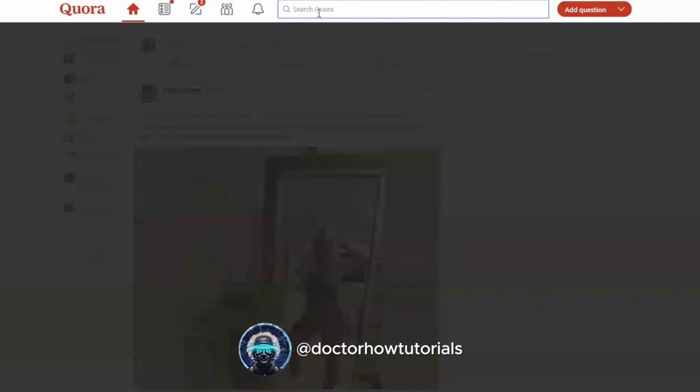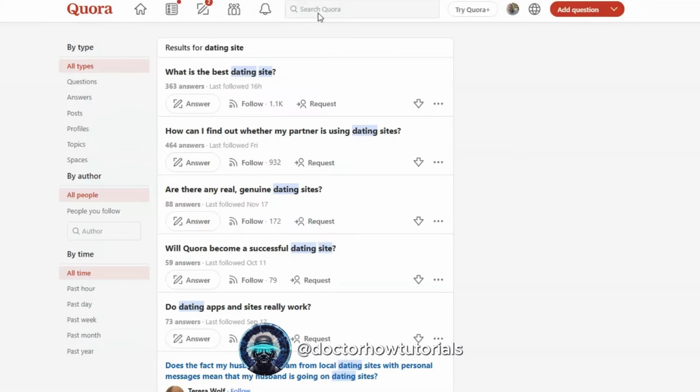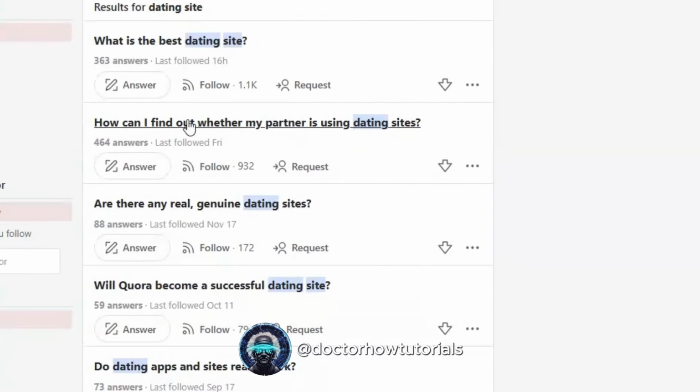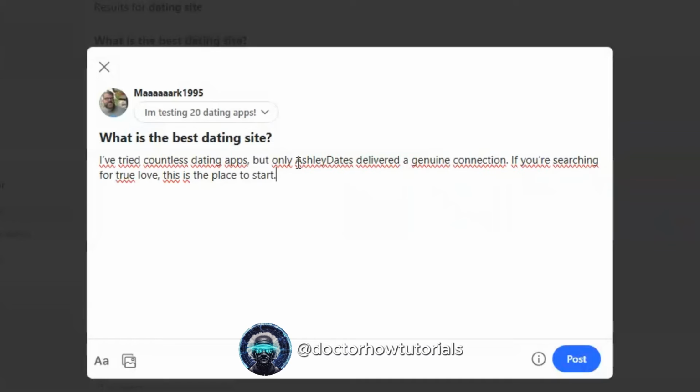Simply type dating sites into Quora's search bar to find topics relevant to our niche. We just need to answer questions and create posts that subtly promote our affiliate link. To ensure our response doesn't come across as overly pushy in promoting the affiliate link, we can include the attachment by embedding the name of the dating platform using a text editor.